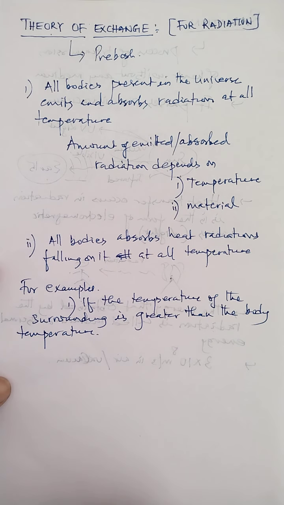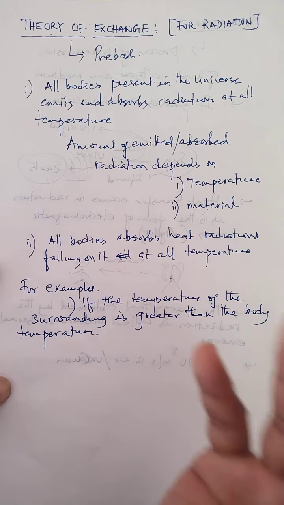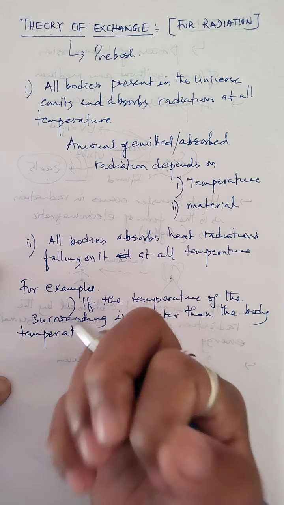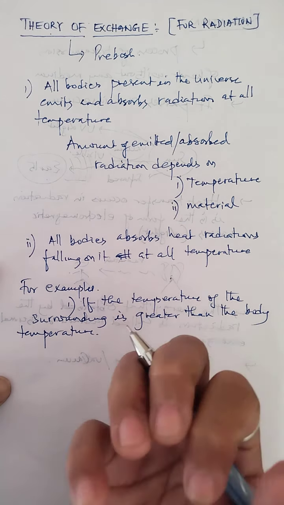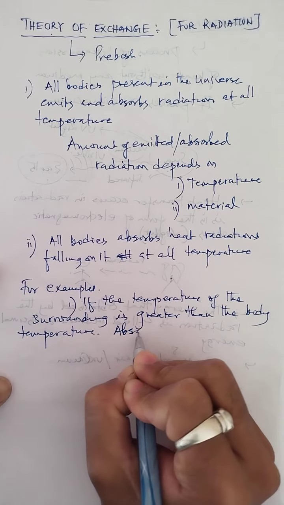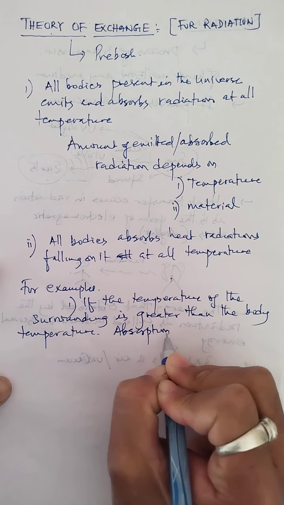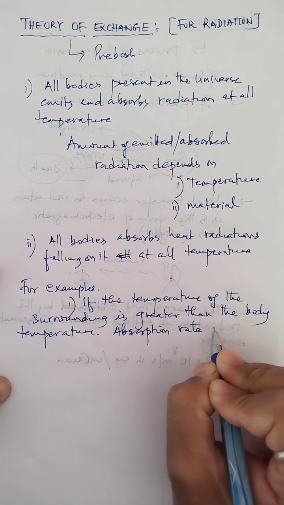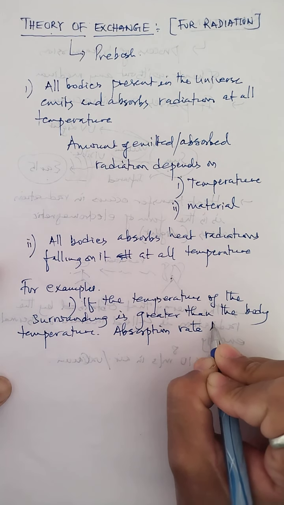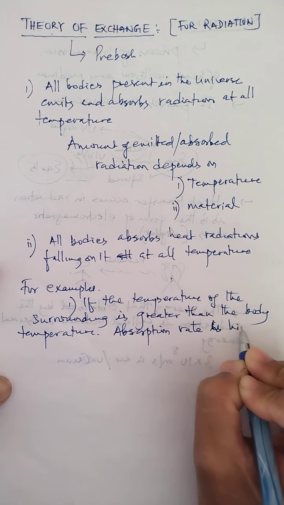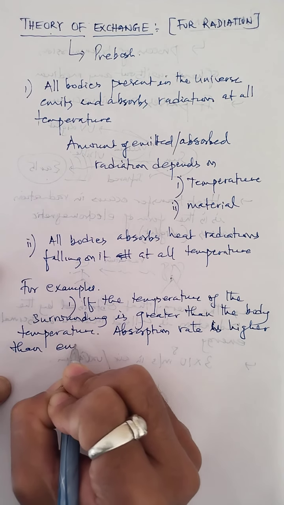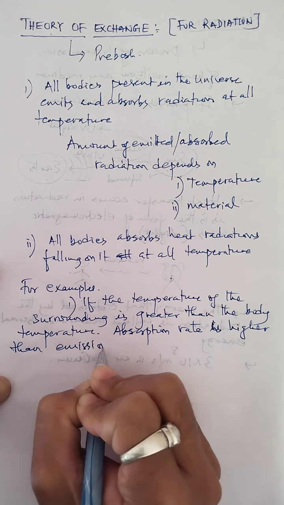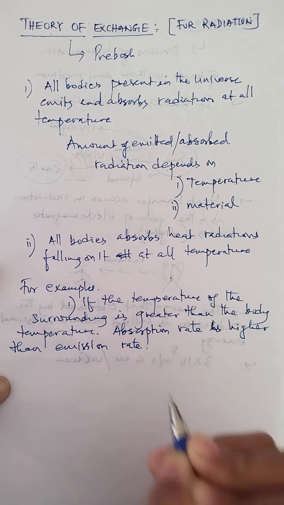Okay, so in this case what happened? The body absorbs more heat than emission. So the body absorbs more amount of heat than what? Emission. That means in this case what happened? The absorption rate will be higher than emission rate. Yes, this is true. Why?